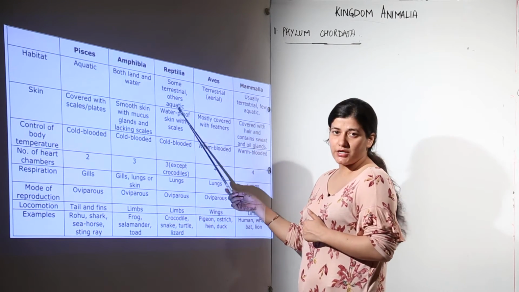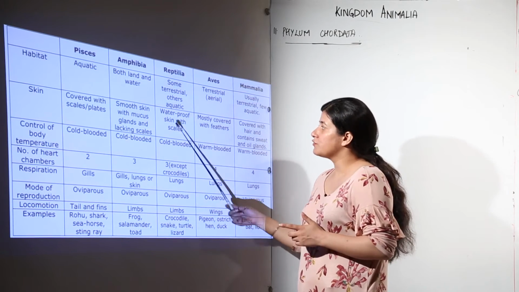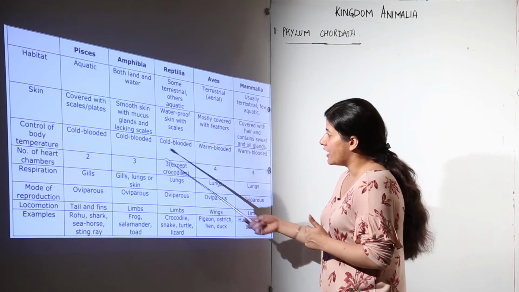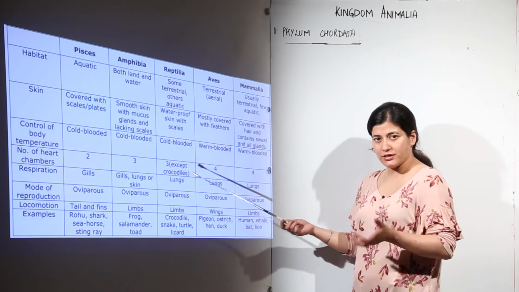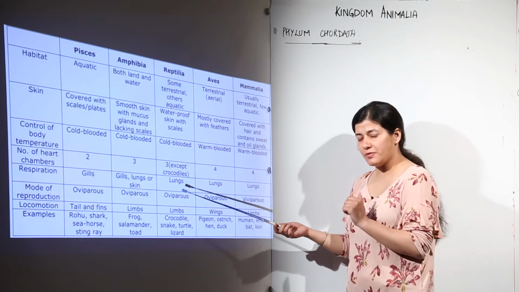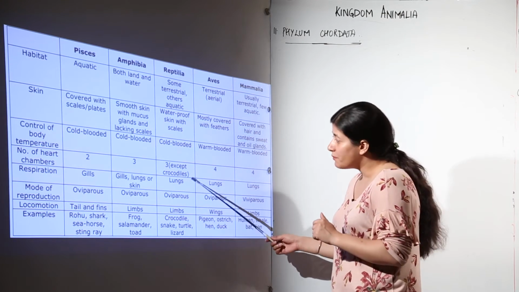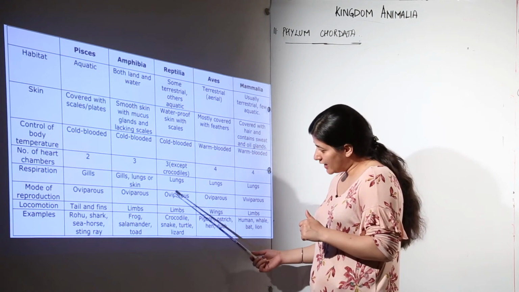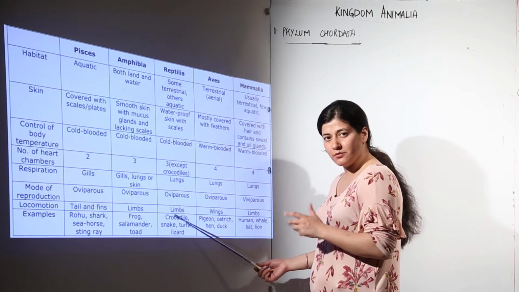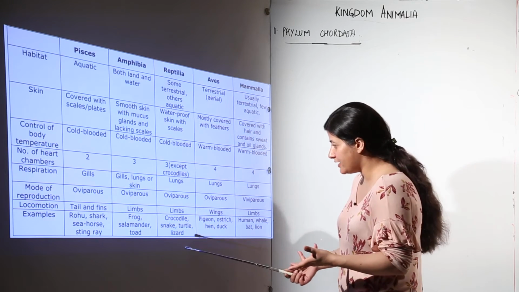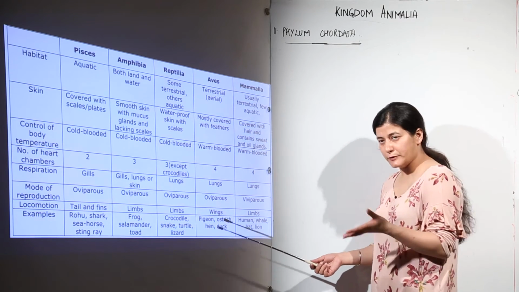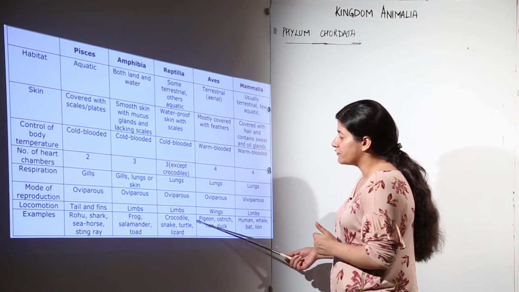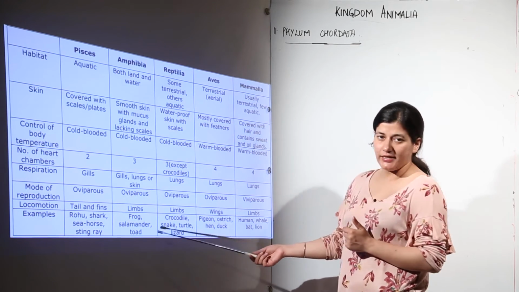Reptilia, some are terrestrial, others are aquatic. The skin is waterproof and the scales or scutes are present. They are cold blooded. There are three chambers in the heart, that is incomplete division is made, that is why we consider them three chambered, but crocodiles have a complete four chambered heart. Respiration is by lungs, they lay eggs, the locomotion is with four limbs, and those that are limbless, as in the case of snakes, simply crawl. Then we have examples of crocodile, snake, turtle and lizard.